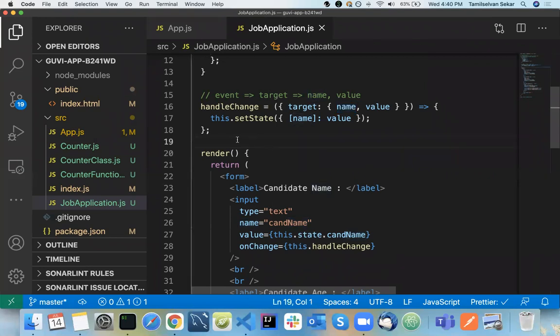Suppose you don't want to do this in this way, we can just do object destructuring. Inside event we'll have target, and inside target we will have name and value. So you can do it in this way.